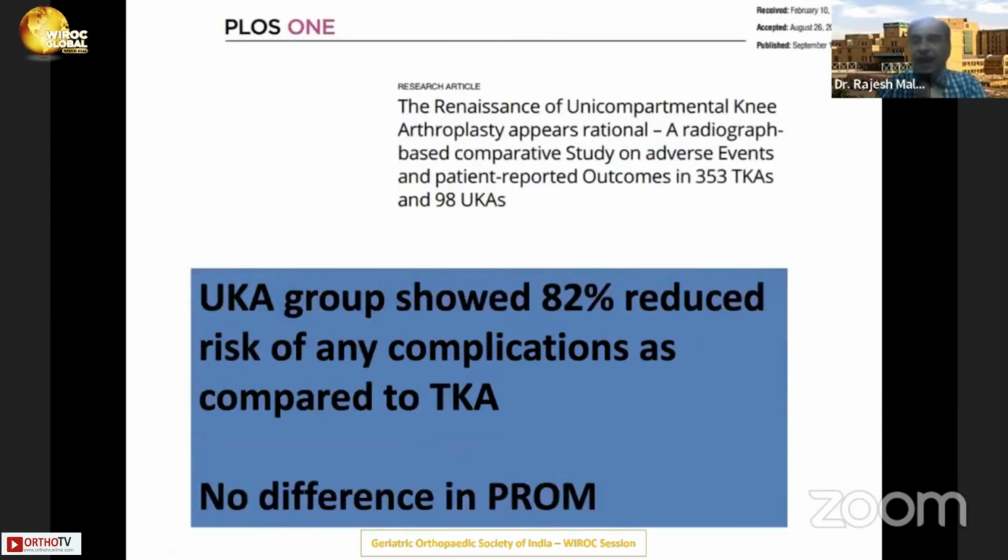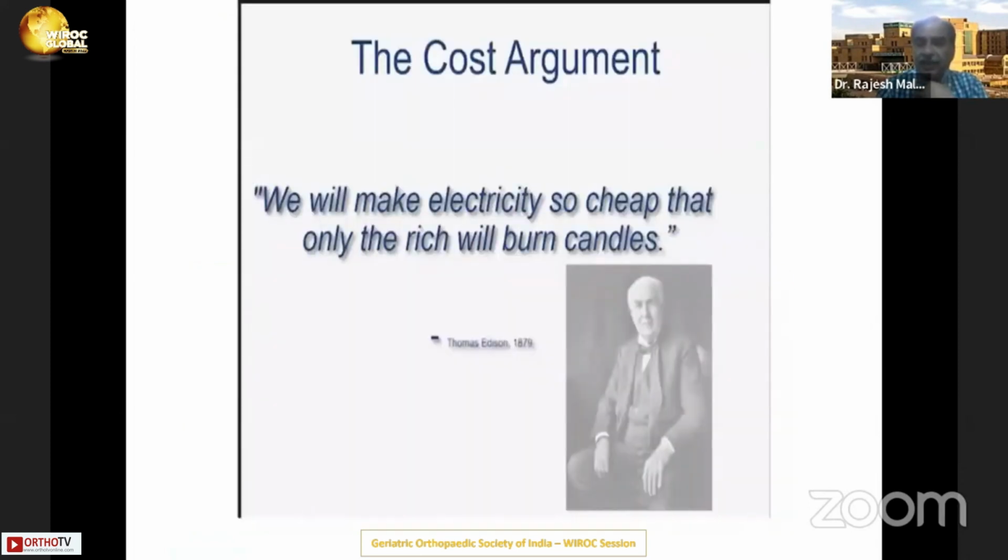So there's a compelling argument. This particular study showed that there was an 82% reduced risk of any complications with UKR as compared to TKR, without any compromise of patient-related outcomes. So there's a compelling argument in support of the safety, effectiveness and survival of UKR in elderly.